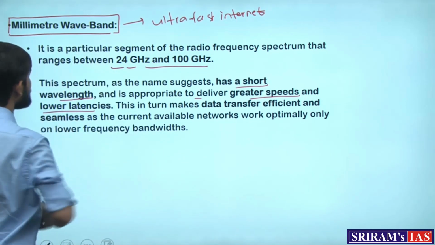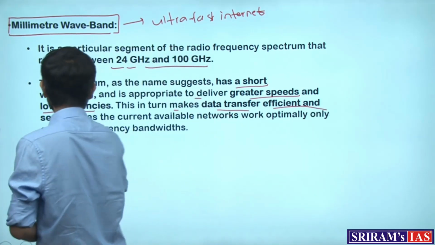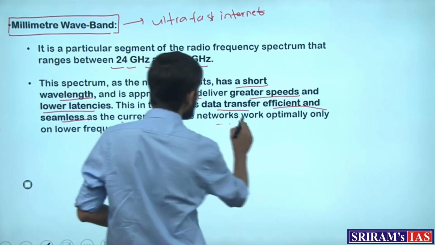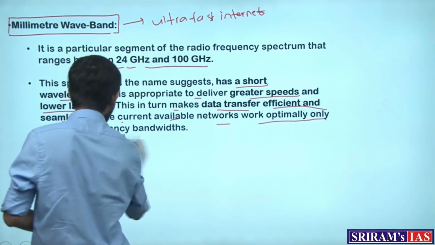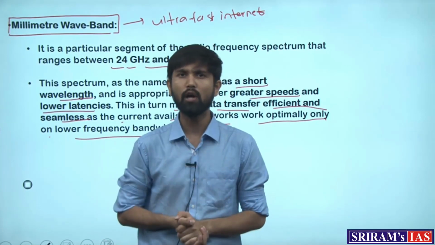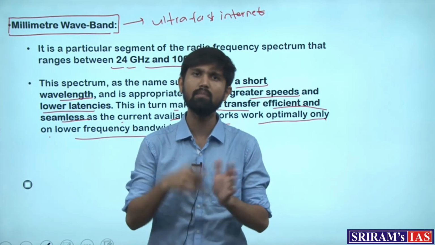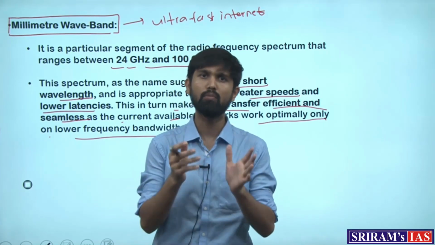characterizes lower latency. The surfing would be seamless and makes data transfer efficient and seamless, as the current available networks work optimally only on lower frequency bandwidths. Like we saw, major networks currently work on low band. So these are going to be the characteristics of the 5G spectrum, which the operators would be able to buy.